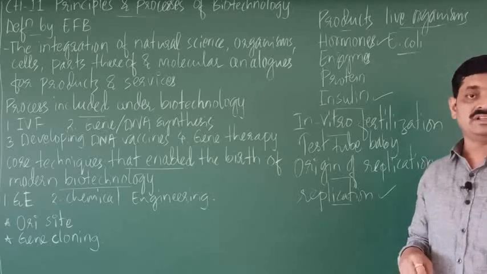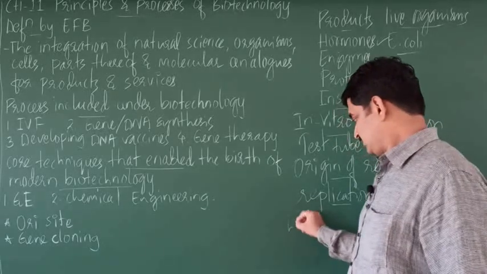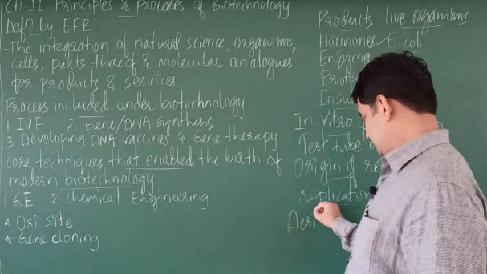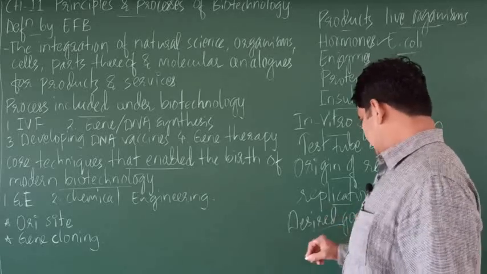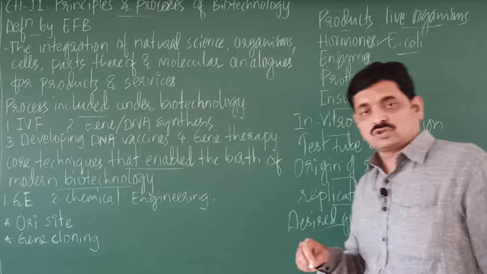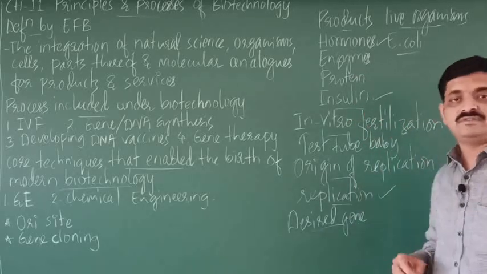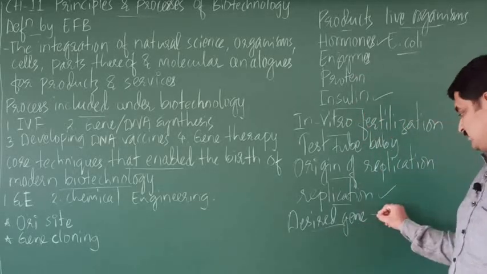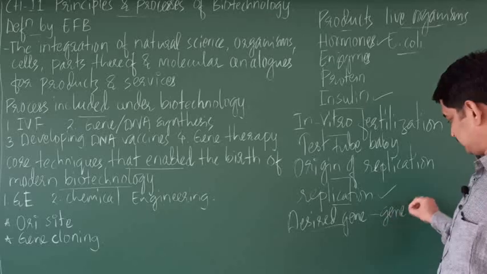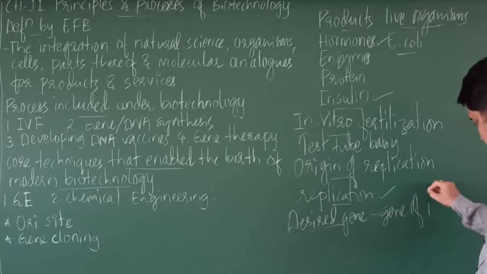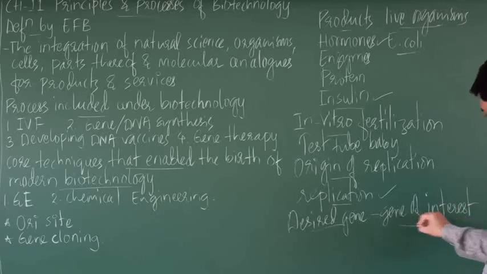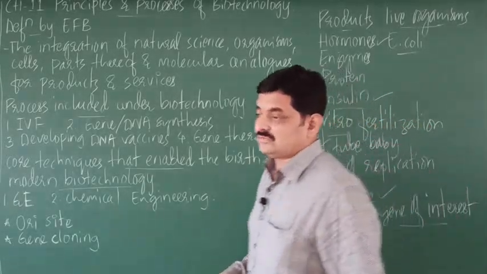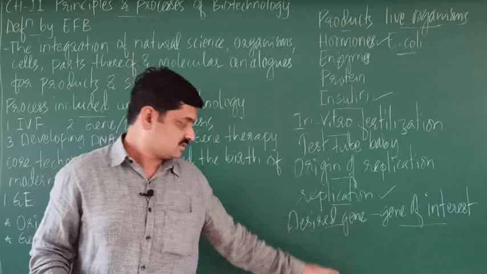What is the meaning of desired gene? A desired gene is also called the gene of interest.